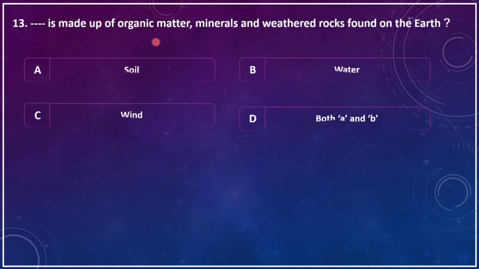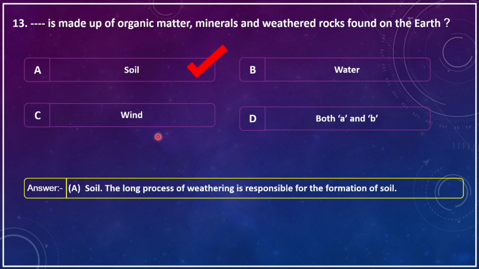Dash is made up of organic matter, minerals, and weathered rocks found on the earth. A. Soil, B. Water, C. Wind, D. Both A and B. The correct answer is A. Soil. The long process of weathering is responsible for formation of soil.